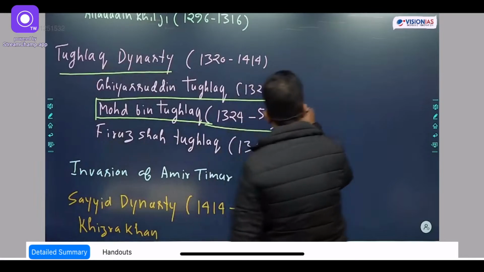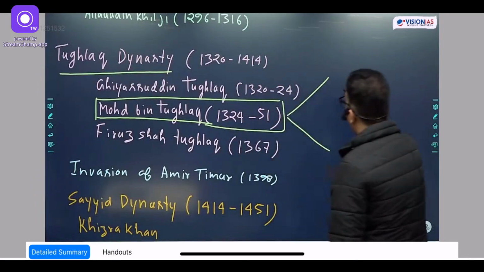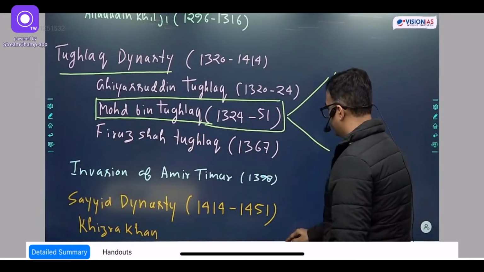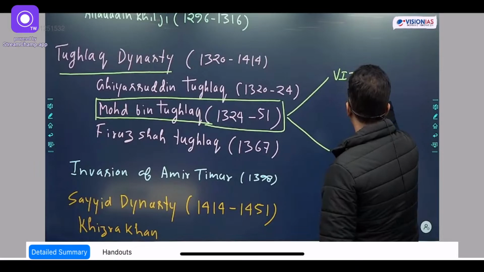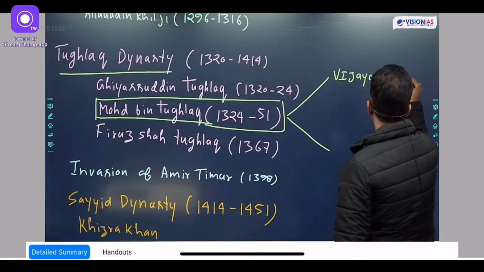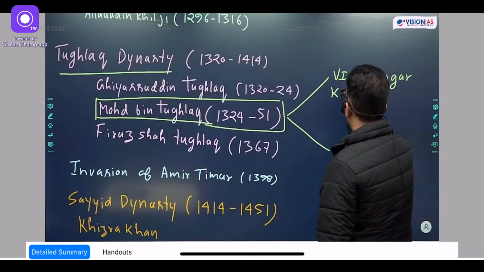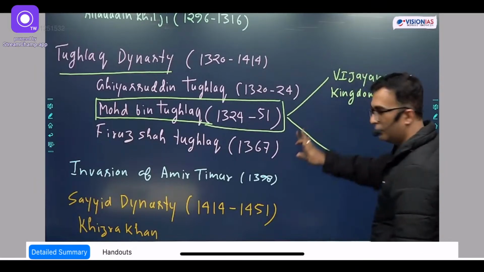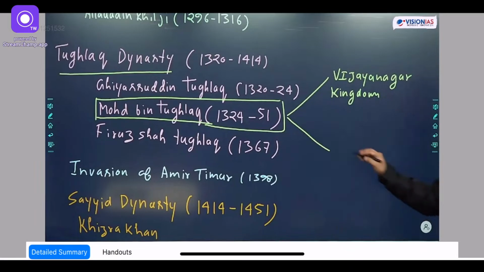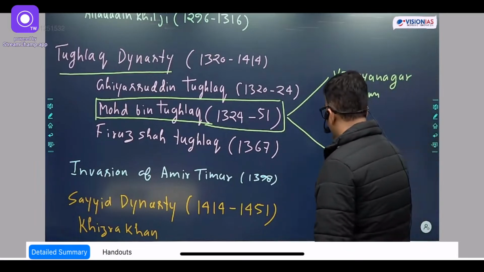So Vijayanagar kingdom. Let's talk about the Vijayanagar kingdom and then we'll come to the Bahmani later on.